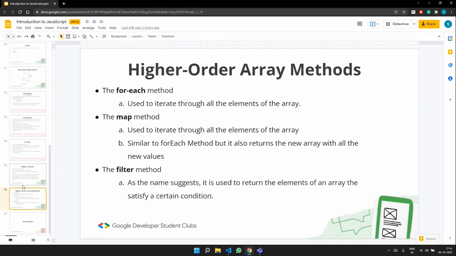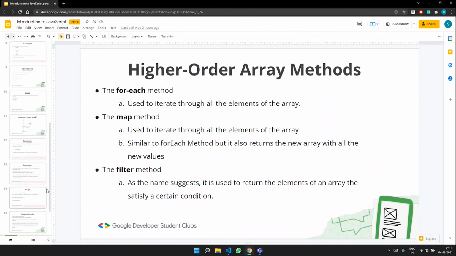We had also compared it with package.json, which is a file that controls the dependencies, and we will look at that in greater detail in a later session. We learned about functions, conditionals, and data types. We saw each and every data type. We also saw higher order array methods like for each and map, and we also understood what filter is.